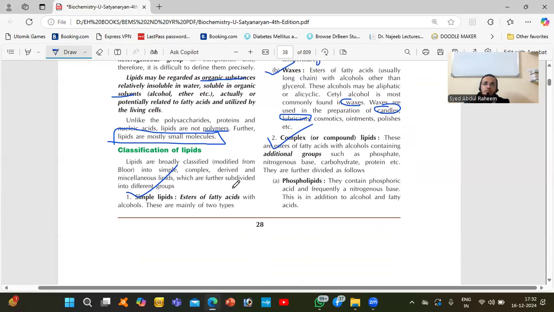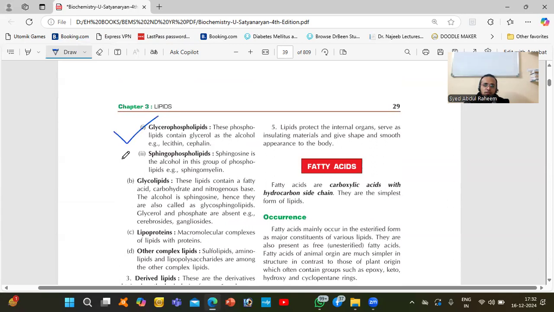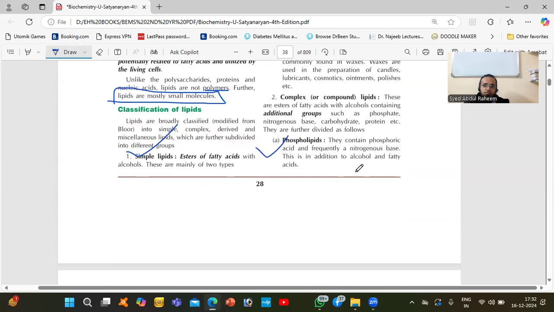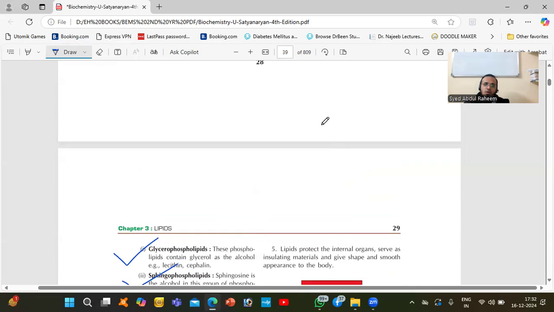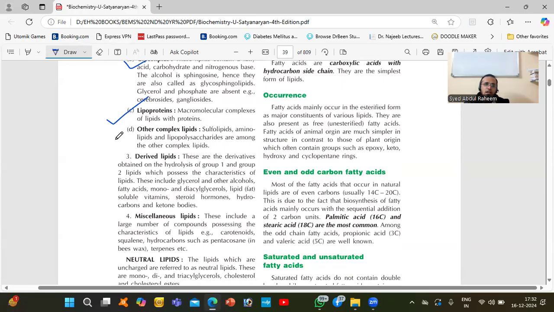Other than that we have complex lipids. How many types are there? There are phospholipids, which include glycerophospholipids and sphingophospholipids. In A, we have two types. In B, glycolipids, C, lipoproteins, D, other complex lipids.